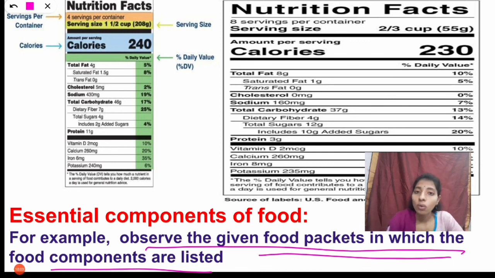All the components present in the selected food are listed. They give the food components list, so by that we can understand which components we will get by taking that food. Each and every component is essential to our body.